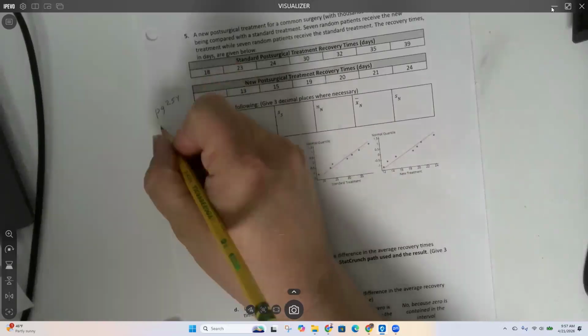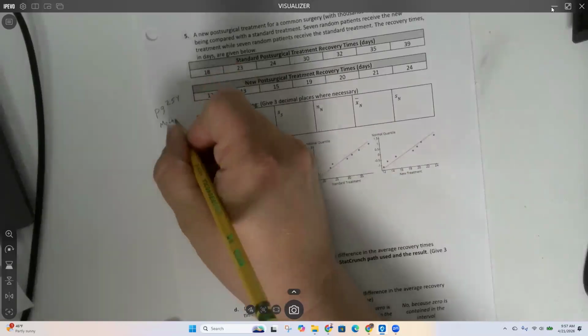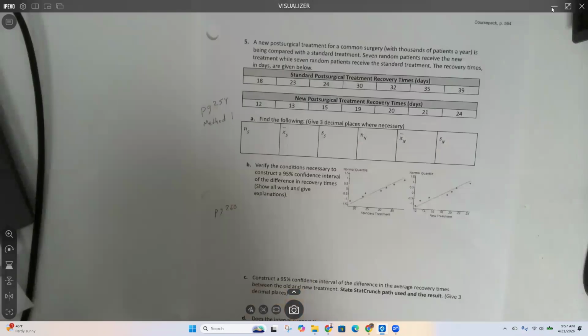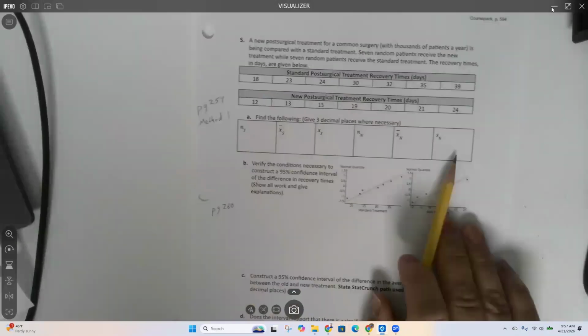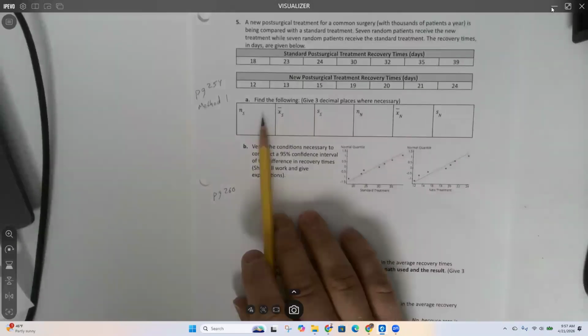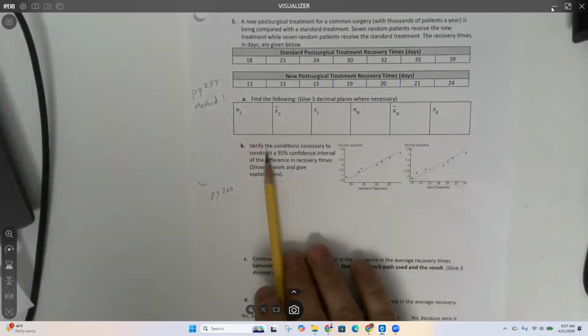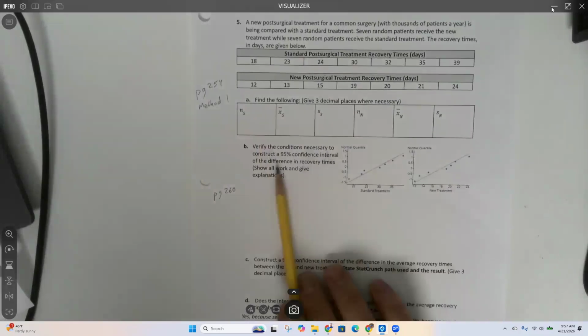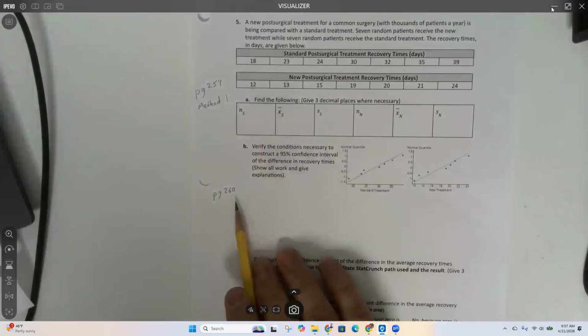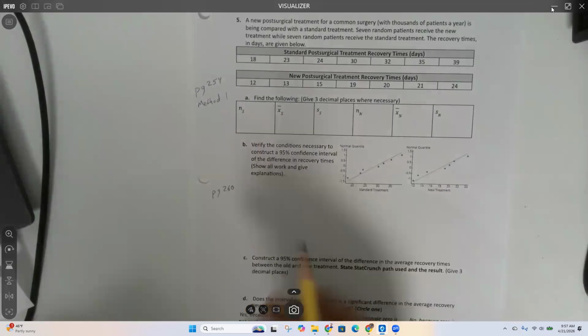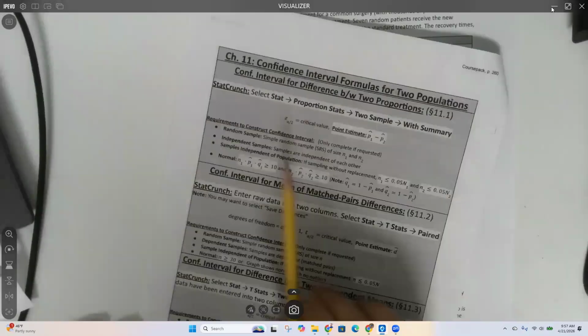And there's three methods on page 254. I need method one. That will give me my mean, standard deviation, and my sample size. Okay. Then, when I want to construct my confidence interval down here, 95% confidence interval, yes, you are correct. I need page 260. Page 260 is a confidence interval.